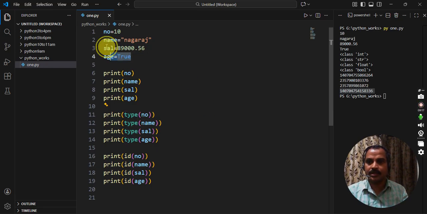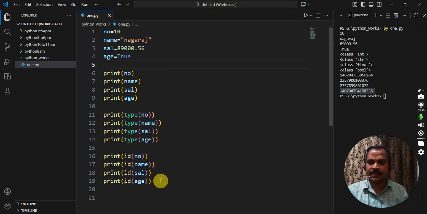Okay, so these are the primary data types in Python. So these are the primary ones. It doesn't require defining int, float, all those things. Automatically, based on the user input values, it will treat it as that type of data. That's why Python is a dynamically typed programming language.